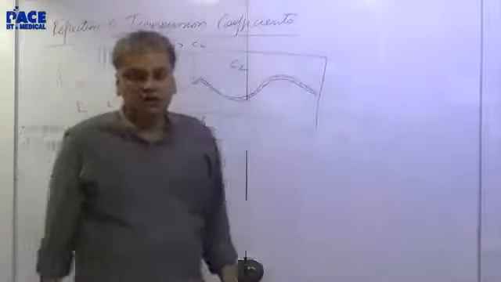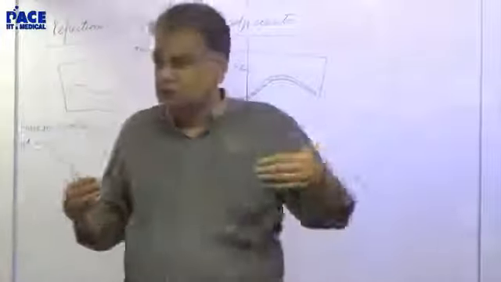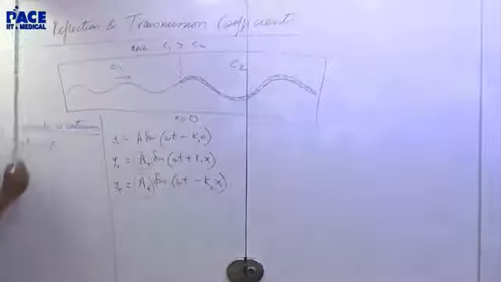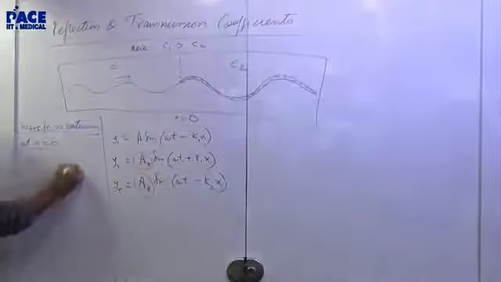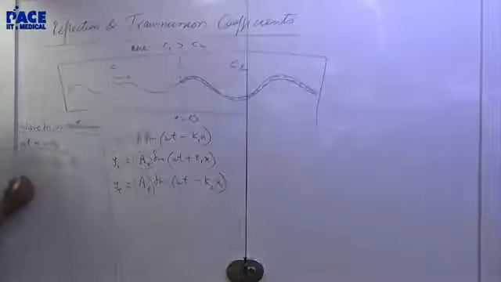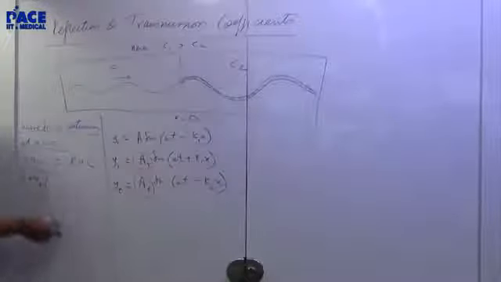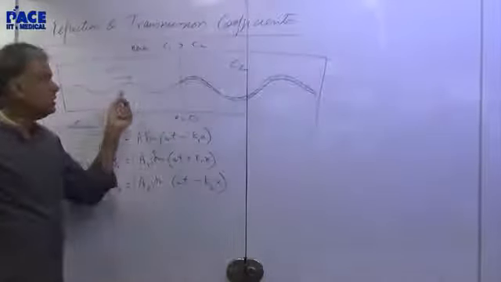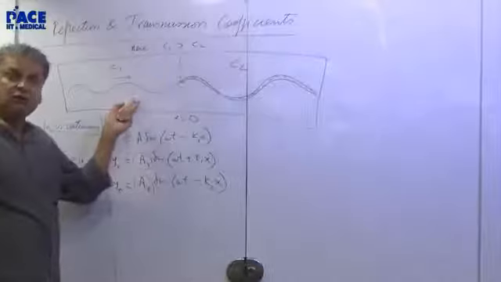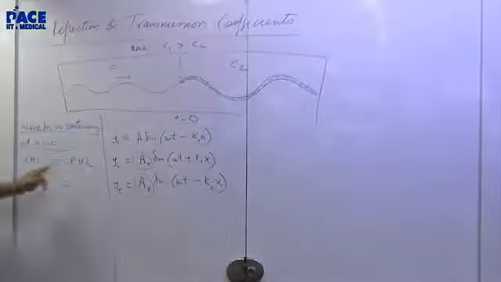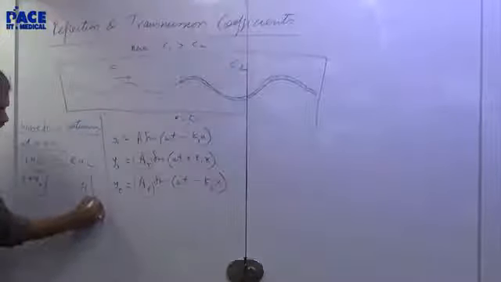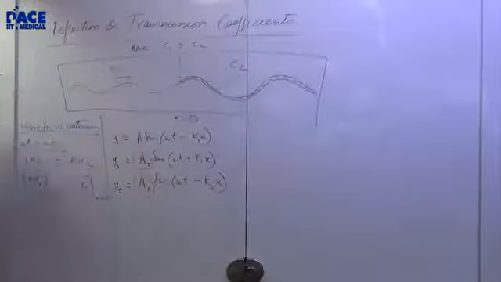Now that is called, continuity in mathematics is called left hand limit equal to right hand limit. Are you aware of this? Yes, sir. So what is the value of the function from the left side? So at x equal to 0, left hand limit equals right hand limit. On the left side, the value of the function is incident value plus reflected value. On the left you have the incident wave and the reflected wave, you have a superposition of both. So the left side is not only the incident value, it is the incident plus reflected, the joint value. The right side value is only the transmitted value.